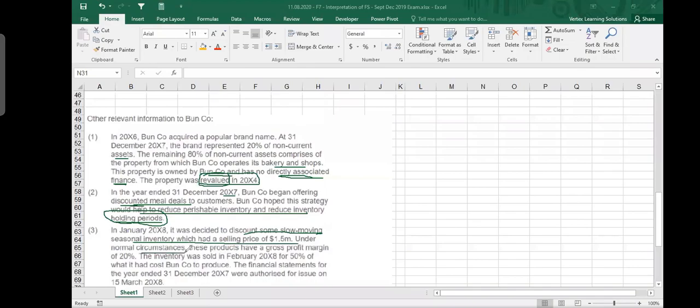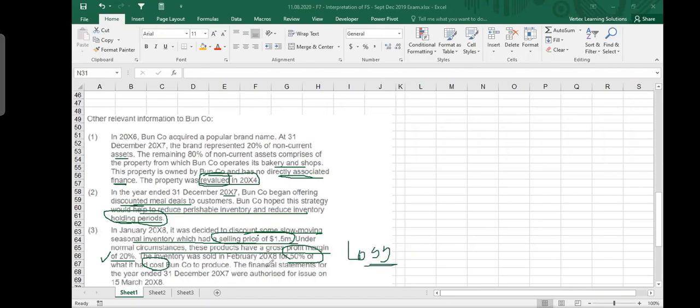million. Under normal circumstances, these products have a gross profit margin of 20%. The inventory was sold in February for 50% of its cost. 50% of the cost. We don't know the cost. We know the selling price. We know the margin. Based on selling price and margin, we can calculate the cost. And then 50% of the cost. It means that you are selling it at a loss. Okay, it's very important. It is not that you are just losing profit. You actually are making a loss on that.